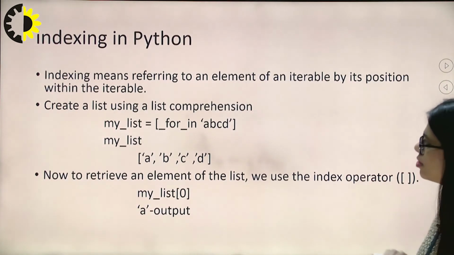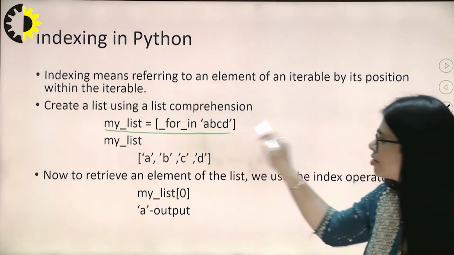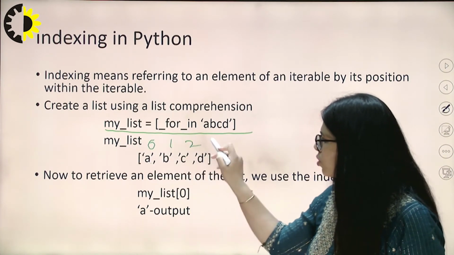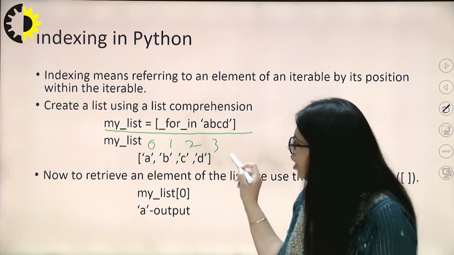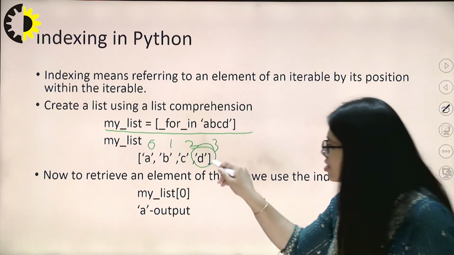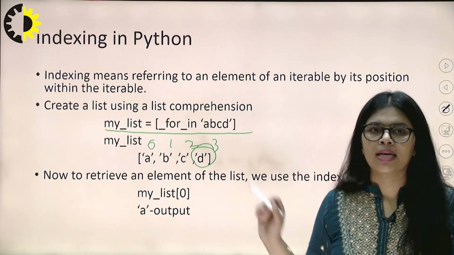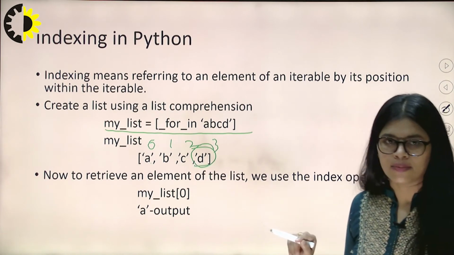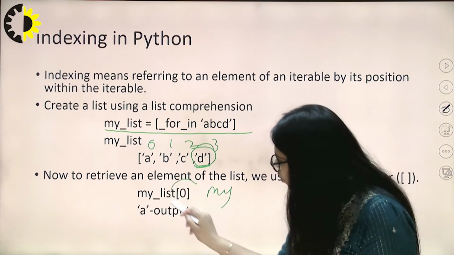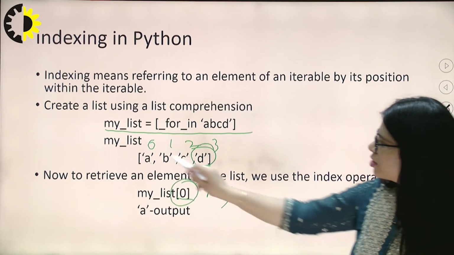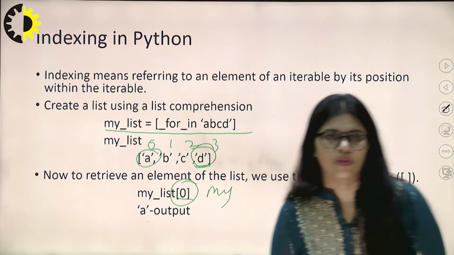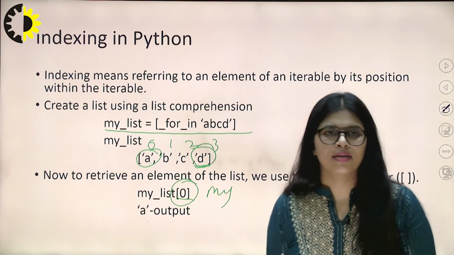Okay, here you can see there is a list A B C D, and the list name is my list, index values are 0, 1, 2, 3, and I want to print the letter D from this list. So we have to mention the index position for printing this kind of character. So how do we use my list? We are going to use the index position like 0. In 0, A is stored, so it will print A as an output. Okay, so that is indexing in Python.